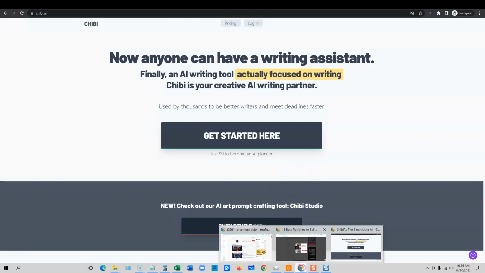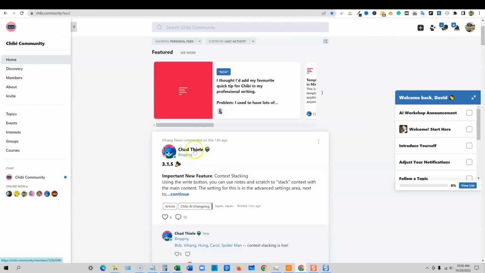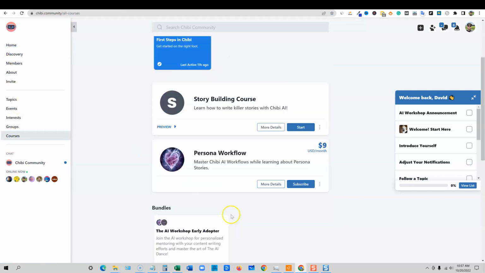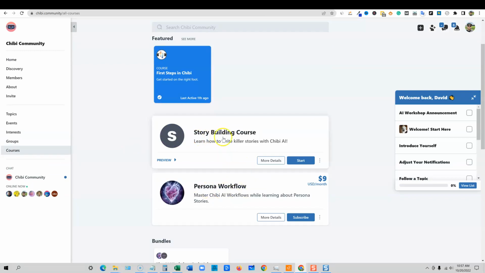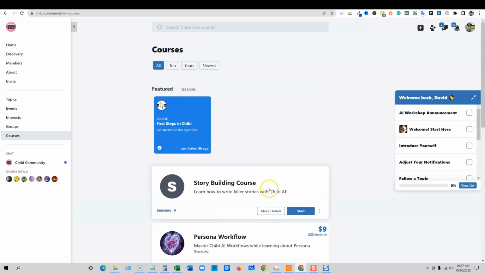Before I do that, I'm going to come over here. The software creator, his name is Chad Thiel. So his first name's Chad. I'm just going to say Chad. He is the main developer and brains behind this software. There's a community behind this, and you're going to actually get this really nice community where you're going to be able to go and take different courses that they publish that's going to help you with flows and story building. I mean, they put so much effort into trying to make this the best community that they can.